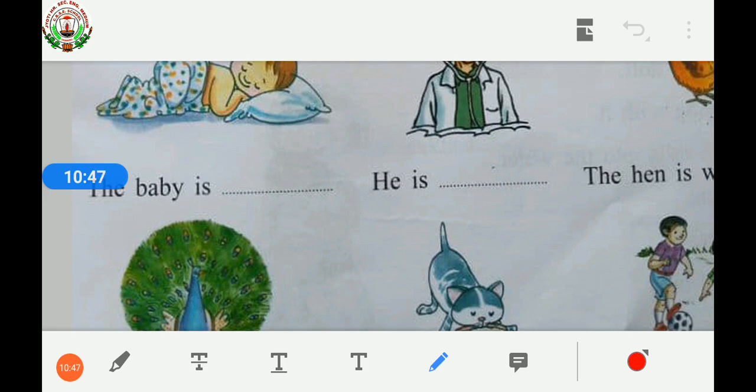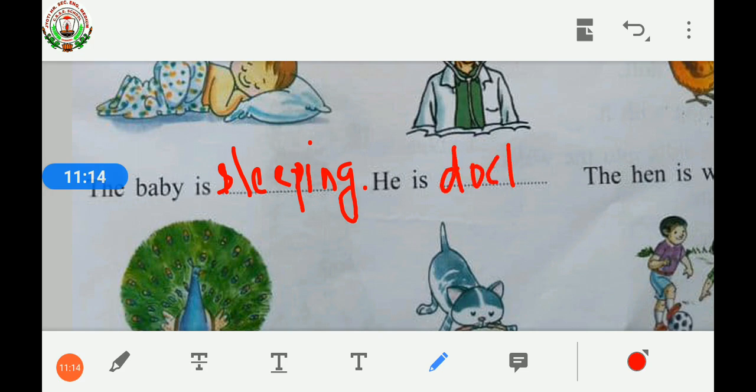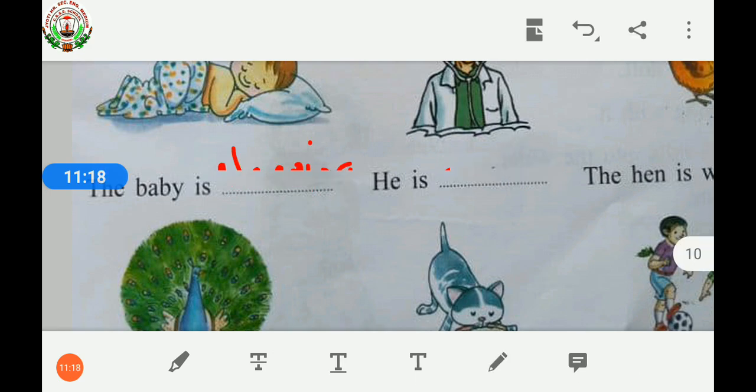The baby is sleeping. So let's do it. The baby is sleeping. The sentence is complete. No, it is not complete. Let's put the full stop. Now the sentence is complete. The baby is sleeping. He is doctor. Then full stop. Now the sentence is complete. He is doctor.